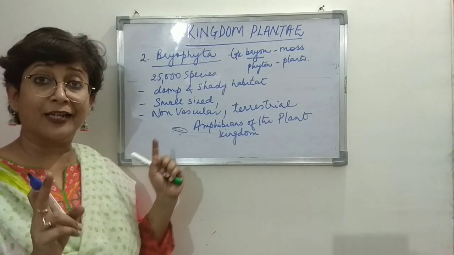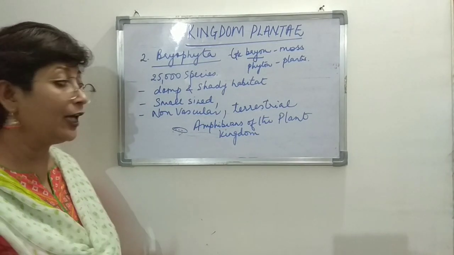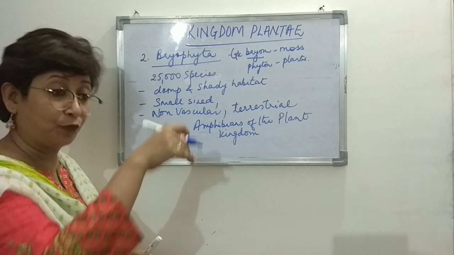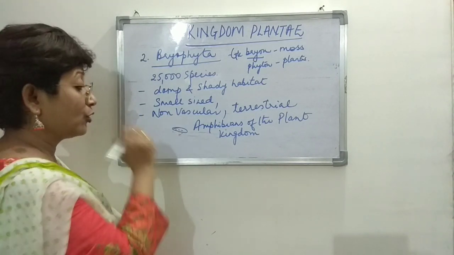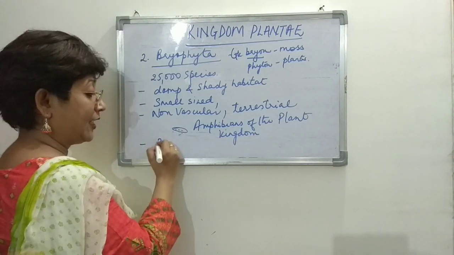So again here, a little bit more modification. The roots, of course, are not there, but they have something for anchorage because they are there on land, so they need something to fix themselves, right? So the roots are absent, but there are root-like structures called rhizoids.